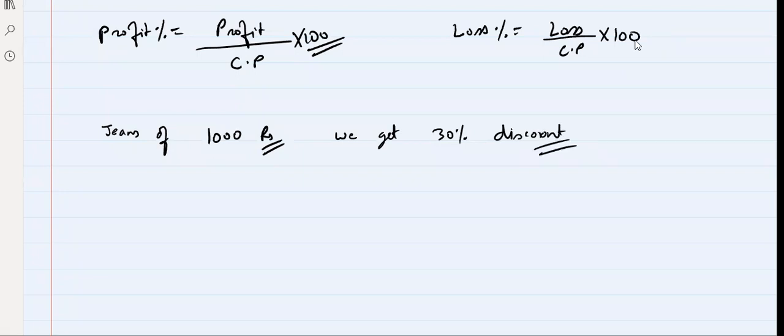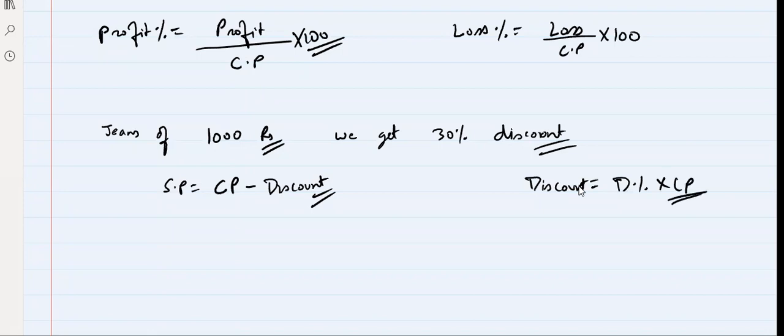then tell me, what will be the selling price of the jeans? Cost price minus discount. Right, everyone? And what is discount? Discount will be discount percent into CP. Got it? Suppose we have D percent discount, so D by 100 into CP. Okay, everyone?